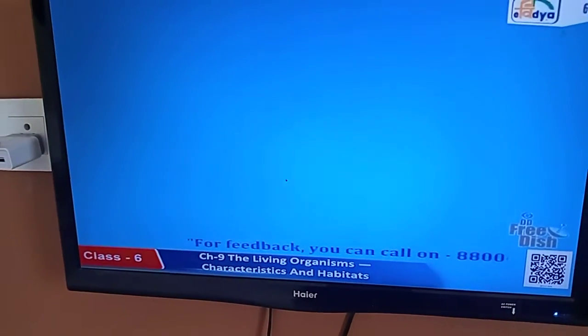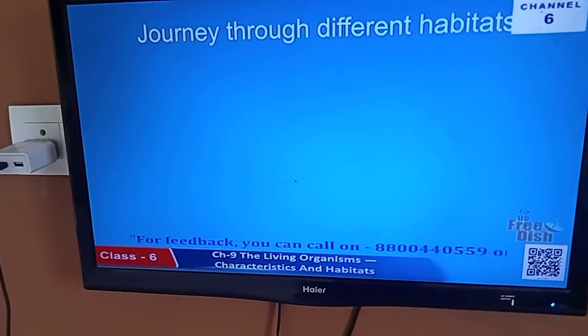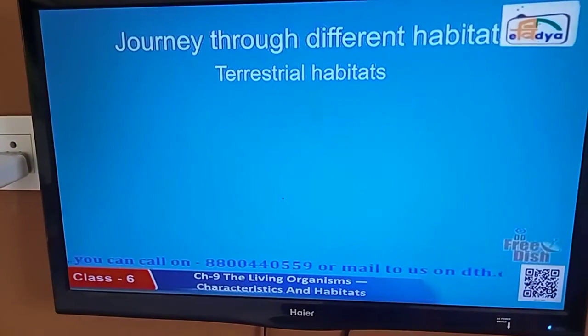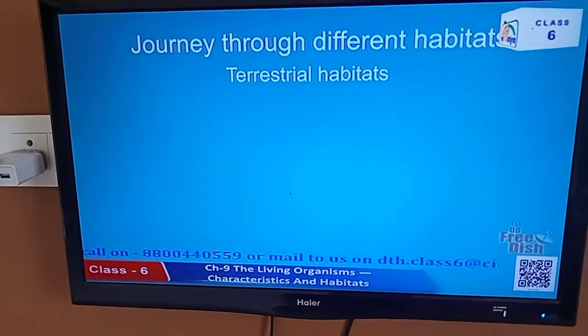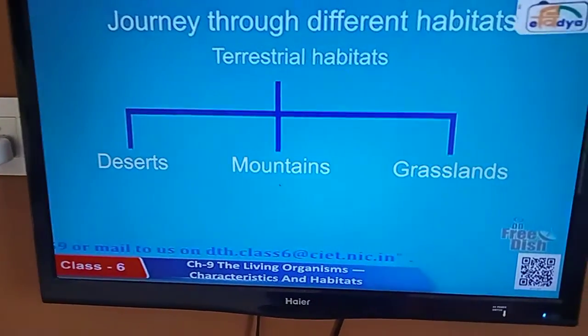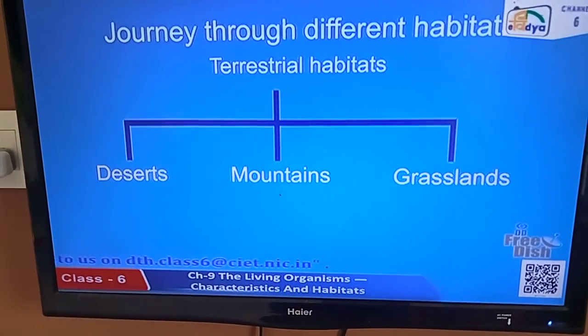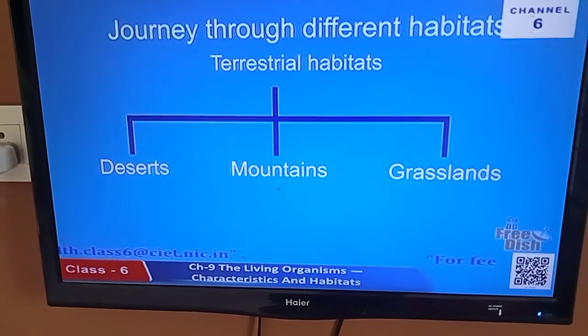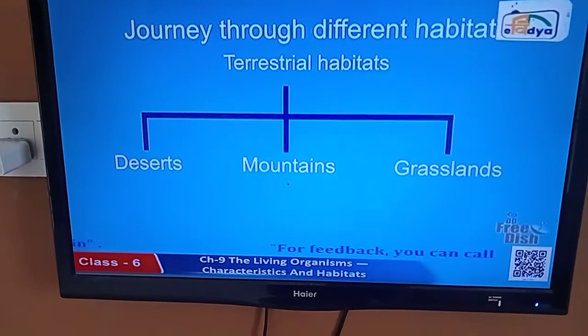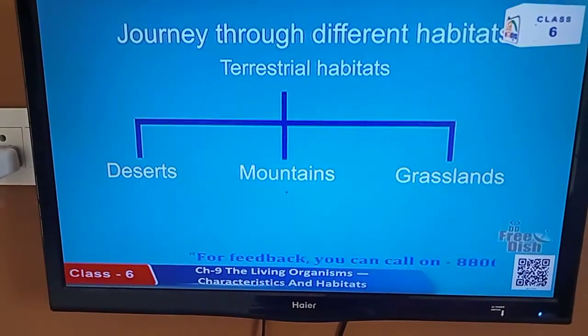Dear students, let us go for a journey through different habitats. First of all, terrestrial habitat. Terrestrial habitats are of three types: deserts, mountains and grasslands.